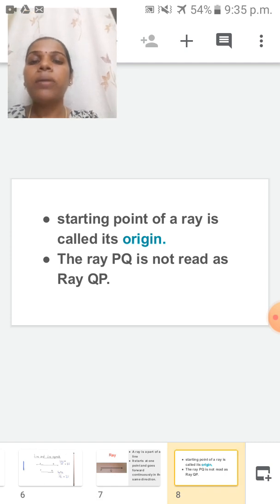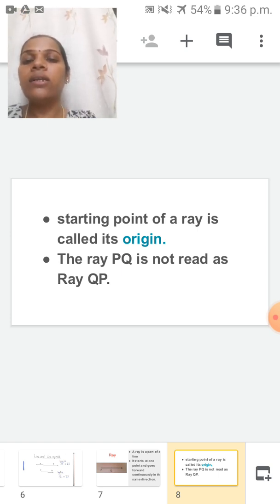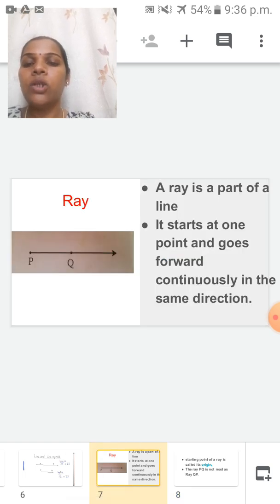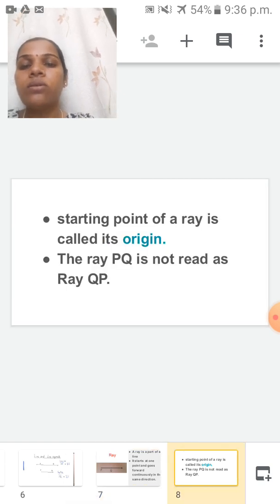Starting point of a ray. Already I told you, in the previous slide I had shown one ray. What was the starting point of that ray? P. The starting point of a ray is called its origin. So here two points are here, P and Q. Which one is the origin of this ray, point P or point Q? Point P. So the starting point of a ray is called its origin.